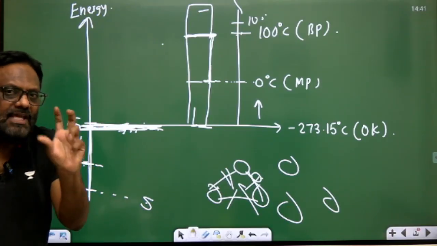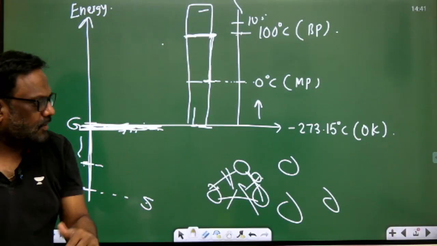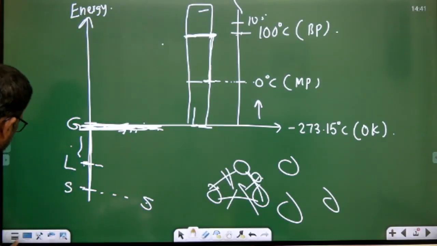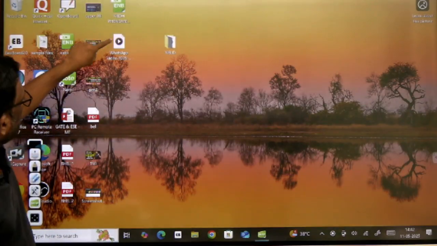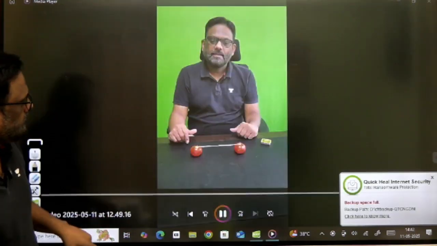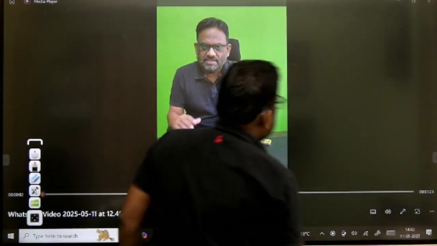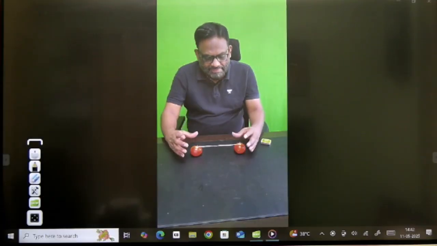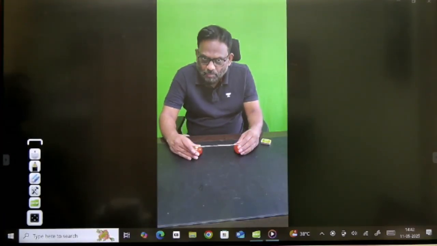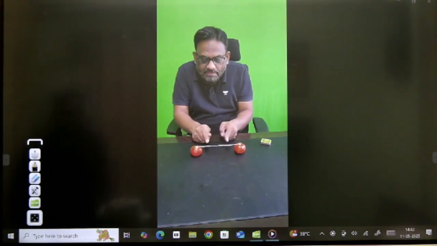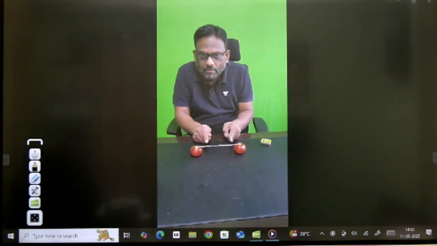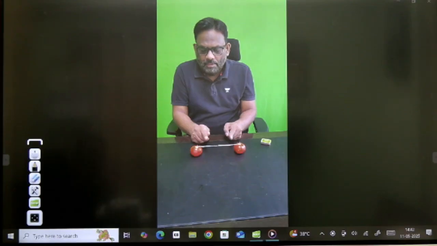So with this, I'll give you a small, good illustration so that you will get some idea. Just see this. Let me demonstrate this practically. This is one molecule, and please see the interatomic forces.